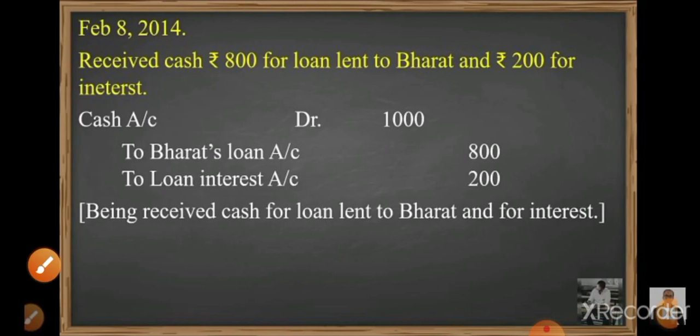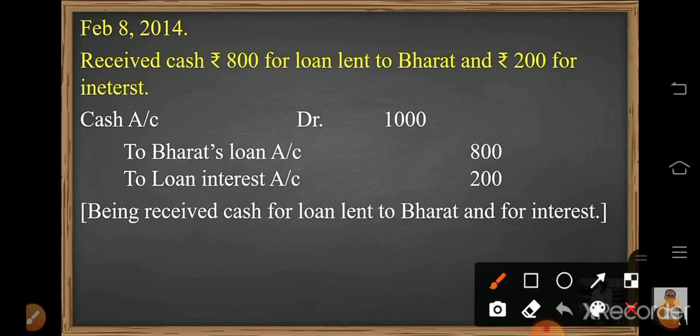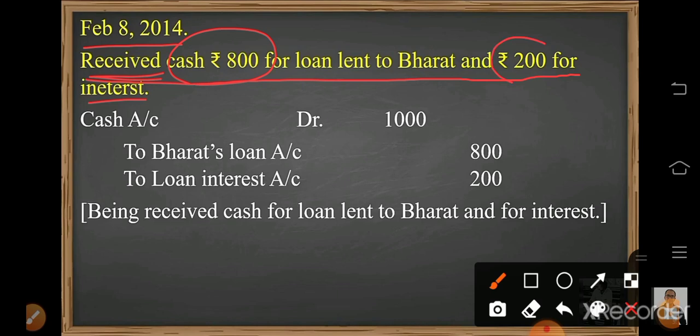Now let's move to the next transaction. February 8, 2014: received cash rupees 800 for loan lent to Bharat and rupees 200 for interest. Now we have received the cash. It means cash comes in the business. How much cash comes in? 800, and another 200 of interest. So 800 plus 200 will become 1000. So whenever cash comes in the business, cash account is debited, and the amount will be 1000.